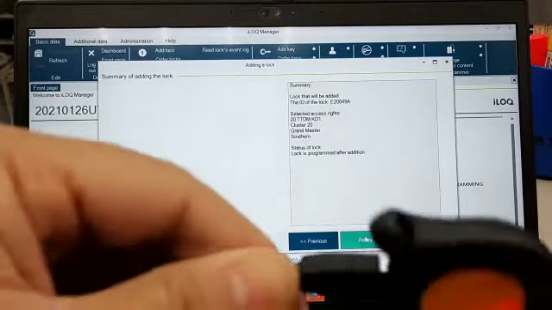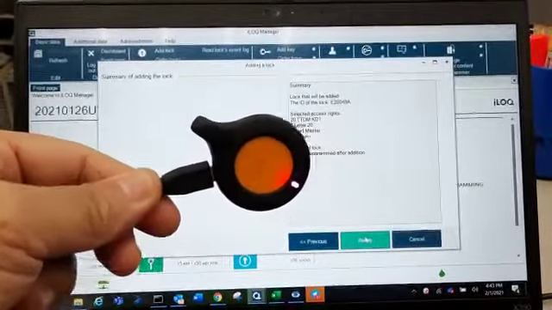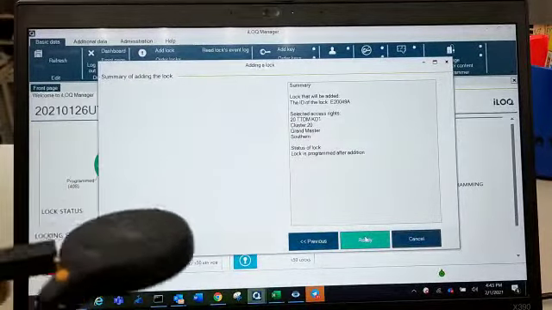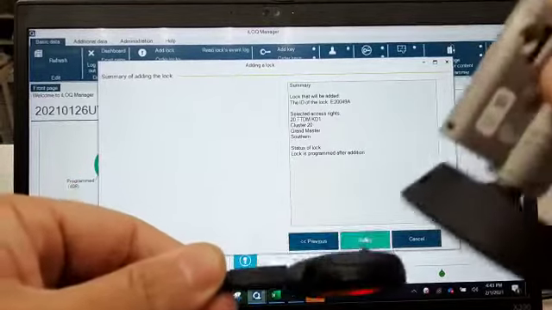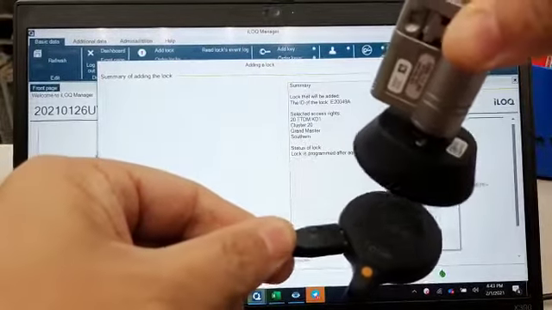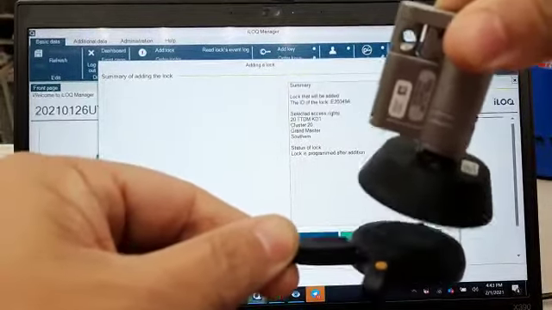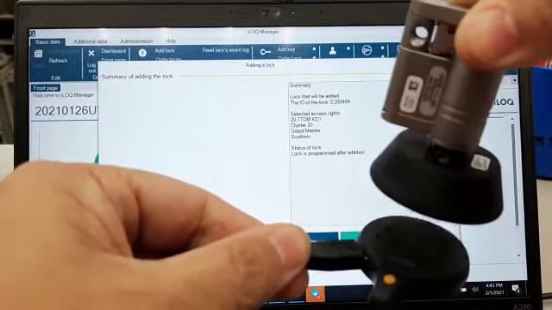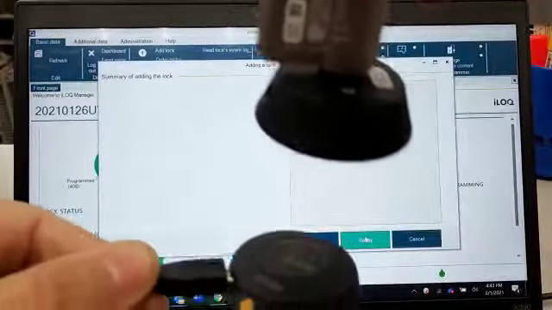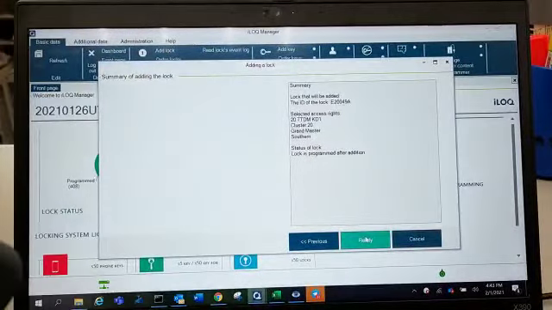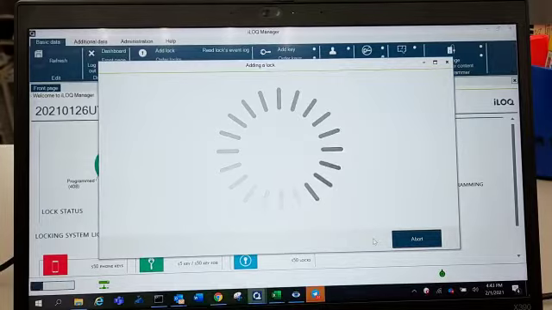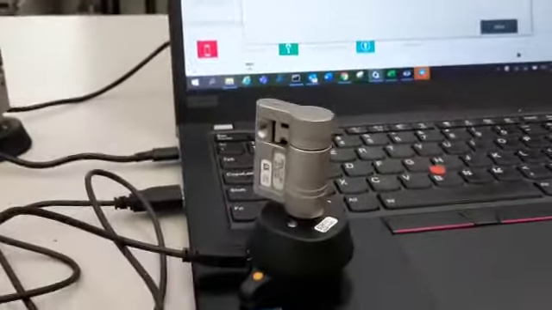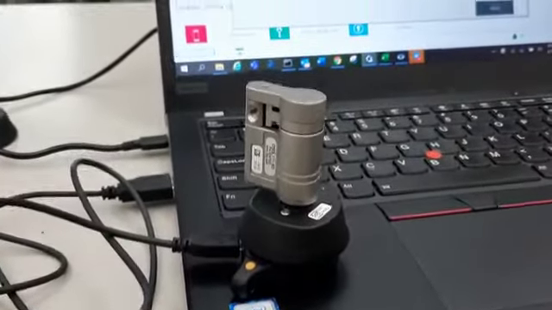So this is the security key which is attached to the USB of our notebook. So we need to put our cylinder padlock at the security token. So click ready. Okay, now we put our padlock at the security token.